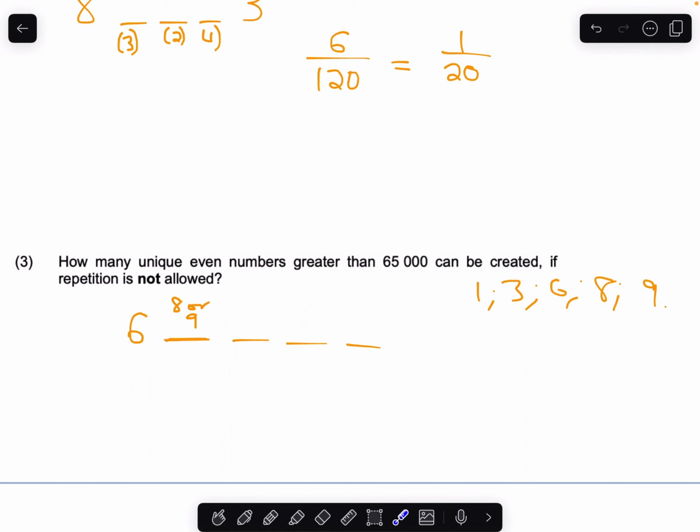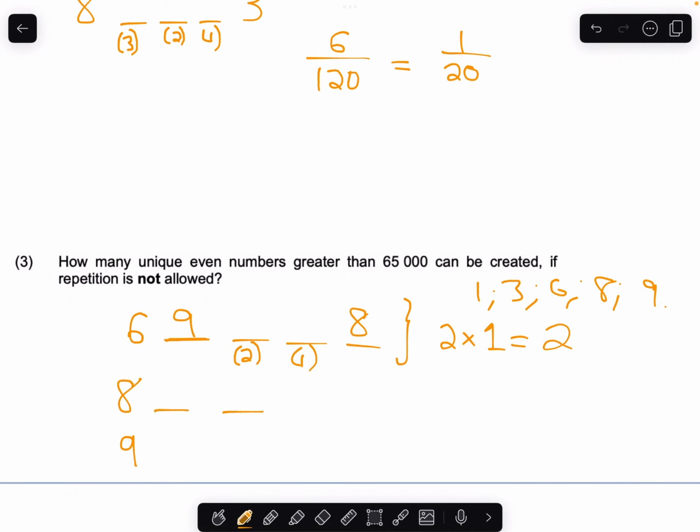So it has to end with, well, we only have 2 even numbers here, 6 and 8. So we can't use the 8 here then. It would have to be a 9 here and an 8 over there. So then that means here we have 2 options for a number. It could be 3 or 1, and then here there's only 1 option left. So the number of numbers we can get here is 2 times 1, which is 2. Okay, and then alternatively it could start with an 8 or it could start with a 9.